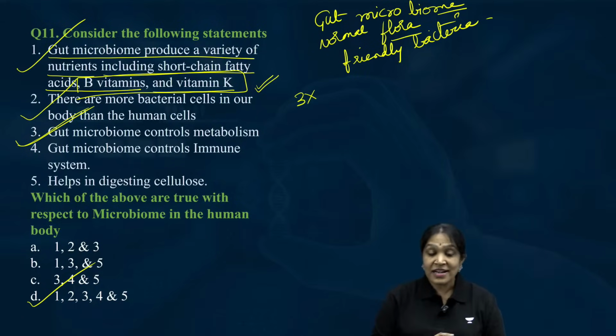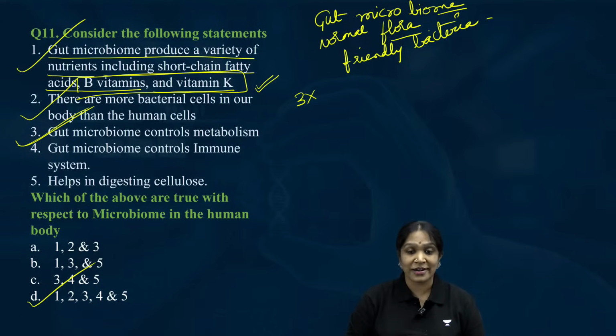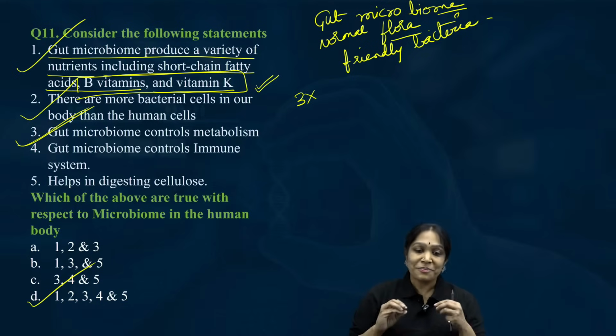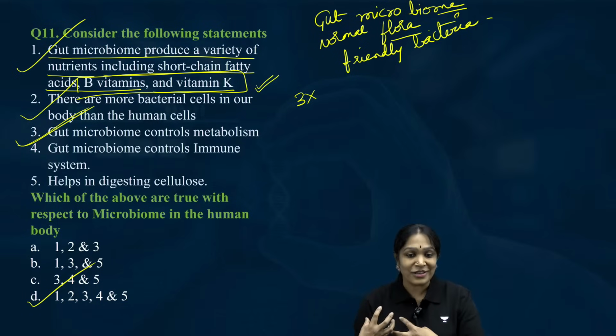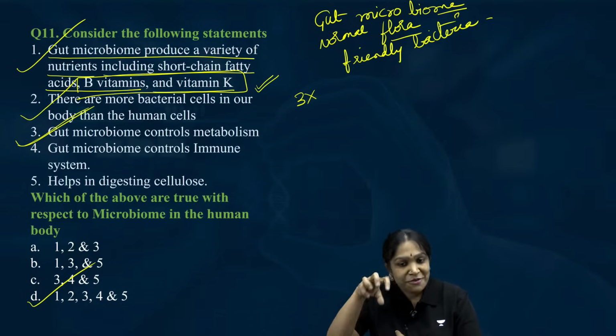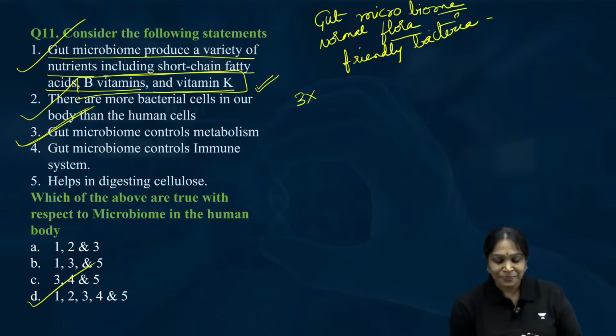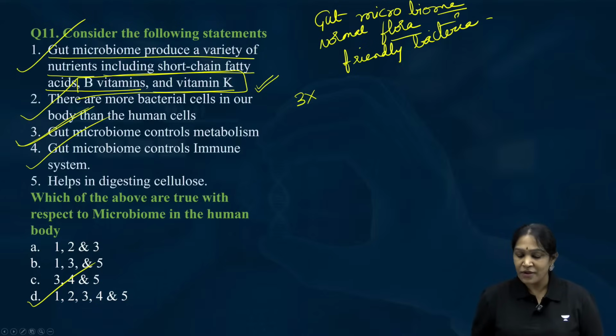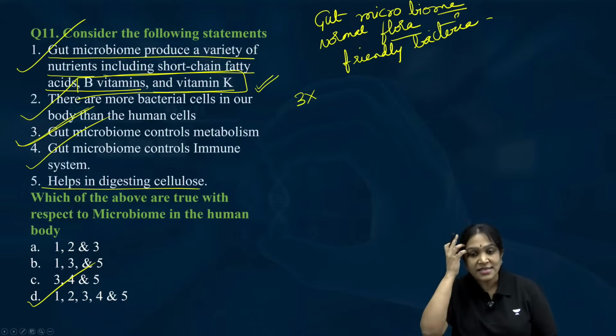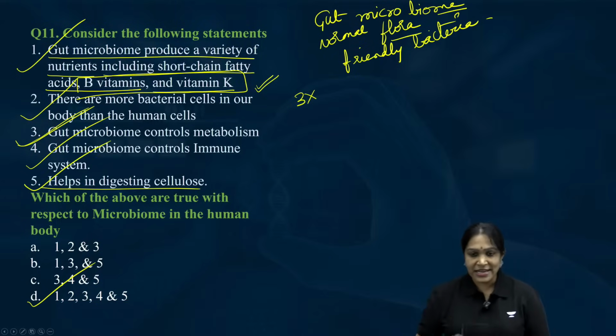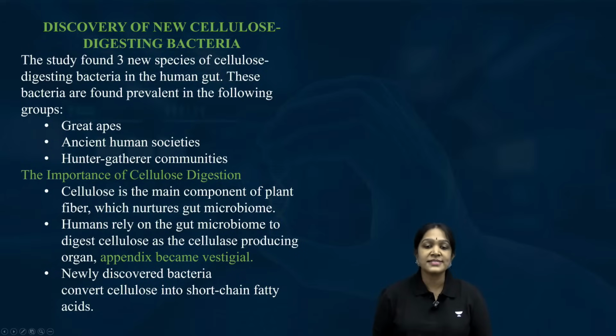The gut microbiome controls our metabolism. You know something? It will ask you to eat one more chocolate, because it wants food. So when you are craving a chocolate, you are not sure whether you are craving it or that bacteria is craving the chocolate. Gut microbiome also controls our immune system, and it helps in digesting cellulose.